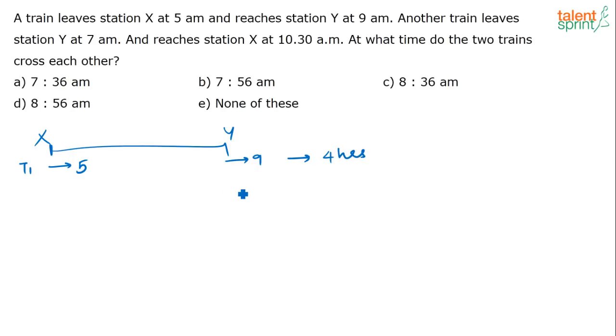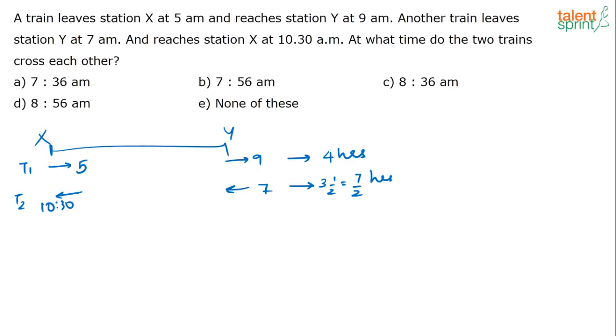Now there is another train which leaves here at 7 o'clock and reaches here at 10:30. Okay, this is train 2. So how long is this train taking? It is taking 3.5 hours, correct? 3 1/2, that is equal to 7/2 hours this train is taking. Now at what time do both the trains cross each other? That is the question.